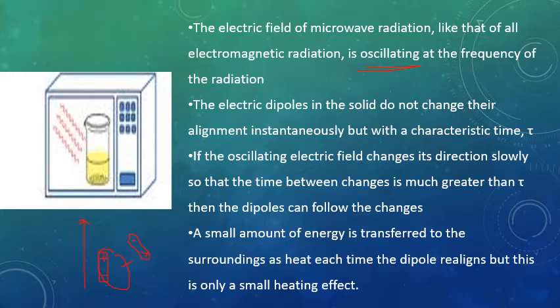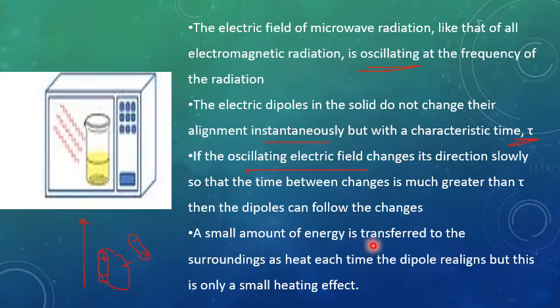The electric dipoles in the solid do not change their alignment instantaneously. They change their alignment, that is positive towards negative. They rotate in the way that negative is upside and positive is downside. They do not change their alignment instantaneously, but a time tau is required for changing their alignment. If the oscillating electric field changes its direction slowly, so that the time between the changes is much greater than tau, then the dipole can follow the change.